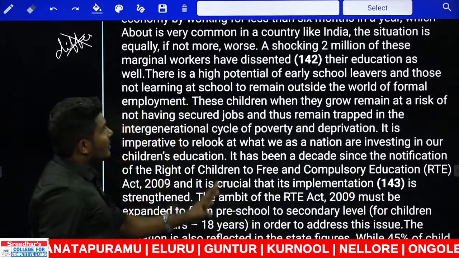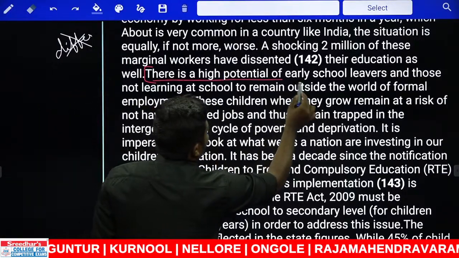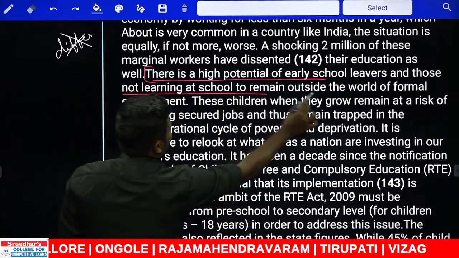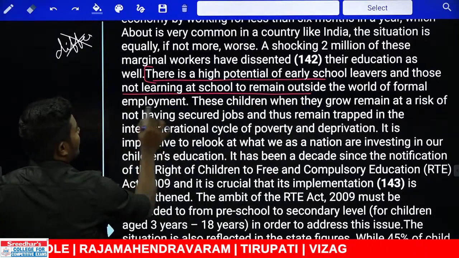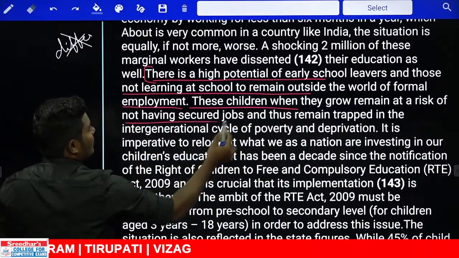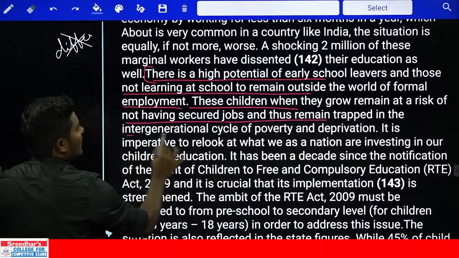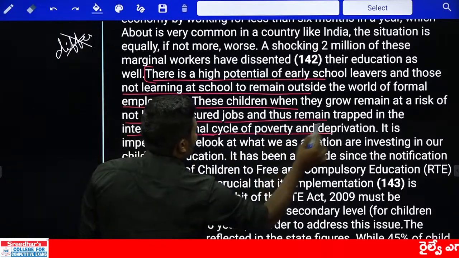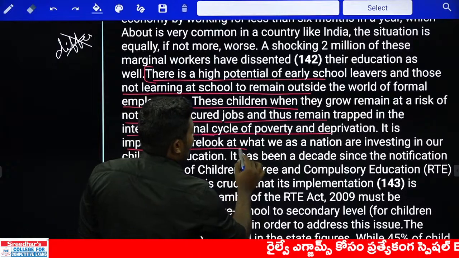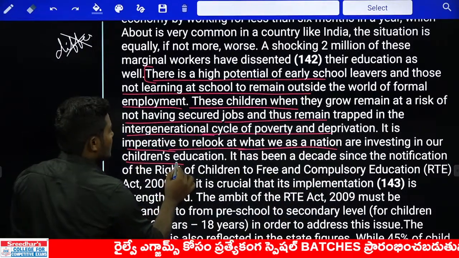Let me read it. If we read only, we can get the answer properly, but I will be very quick. There is a high potential of every school leaver and those not learning at school to remain outside the world of formal employment. These children, when they grow, remain at risk of not having secure jobs and thus remain trapped in the intergenerational cycle of poverty and deprivation. Now, it is imperative to relook at what we as a nation are investing in our children's education.